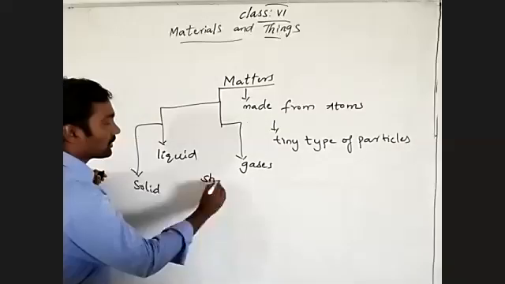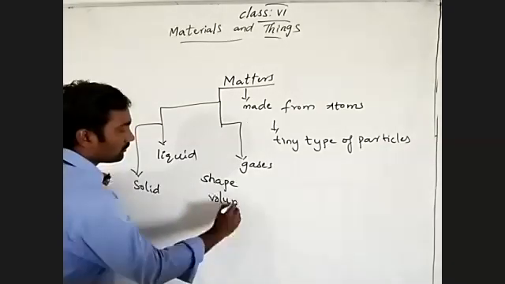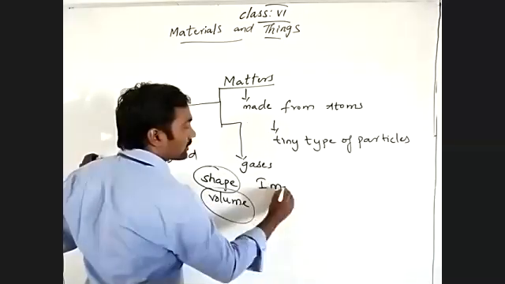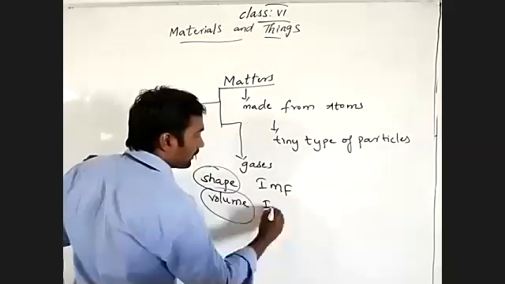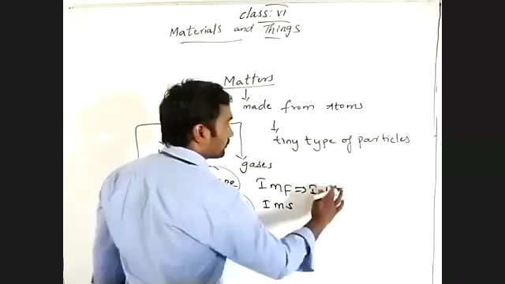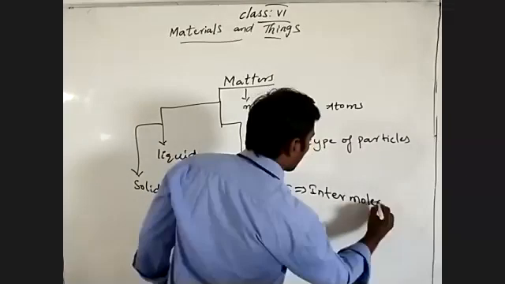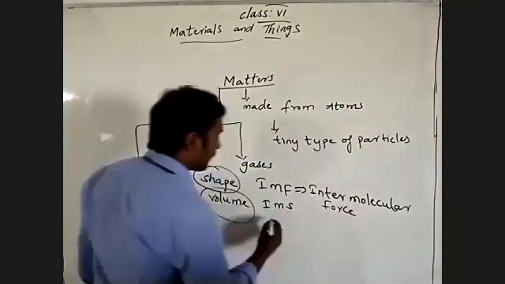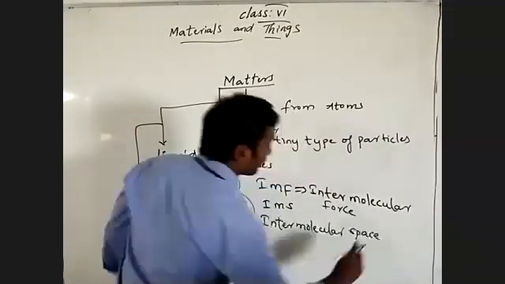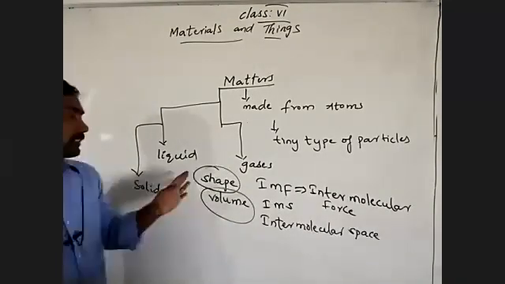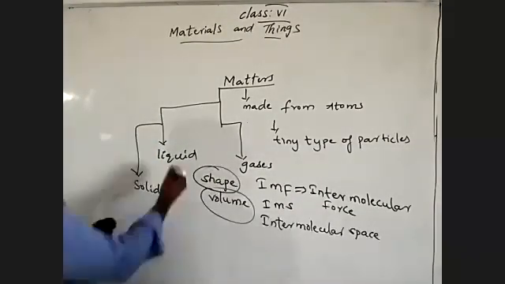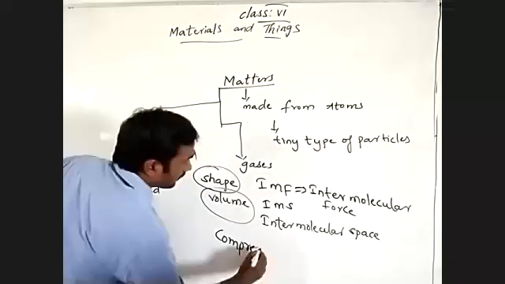We discussed shape, volume, and one more, intermolecular force and intermolecular space between the molecules, and also we have to discuss compressibility.